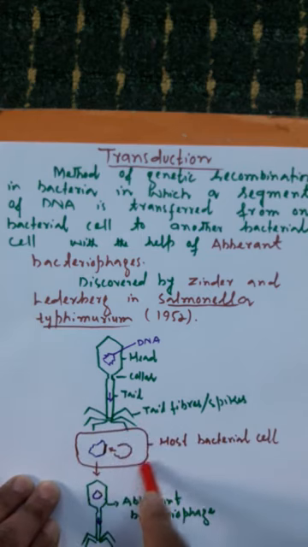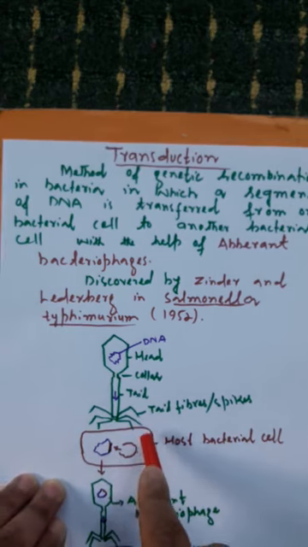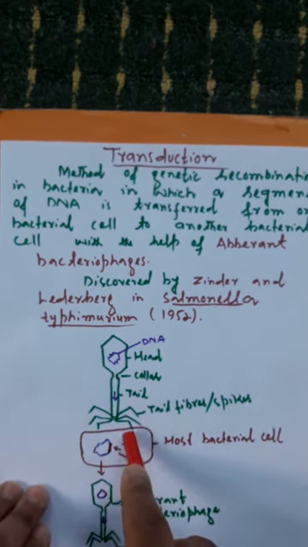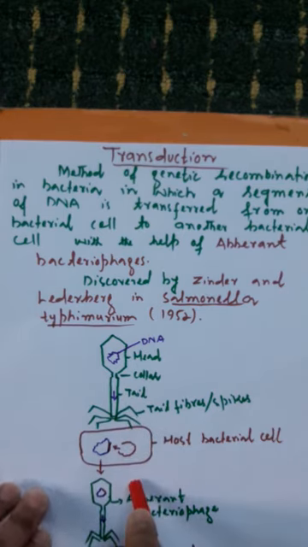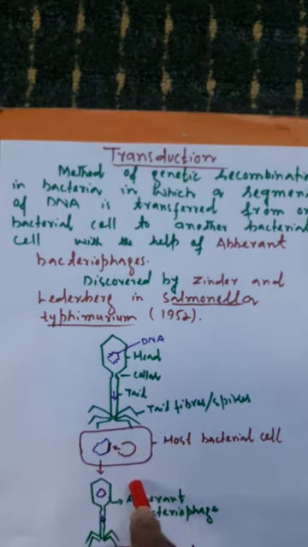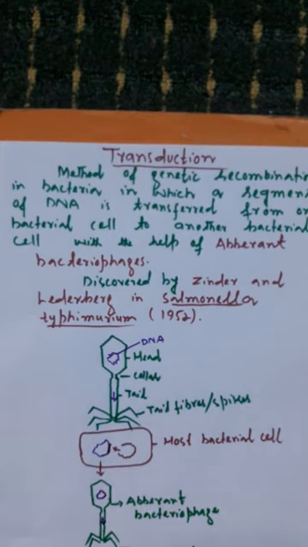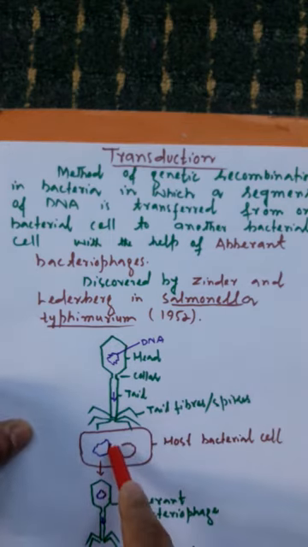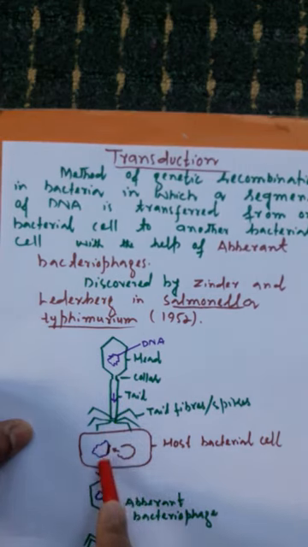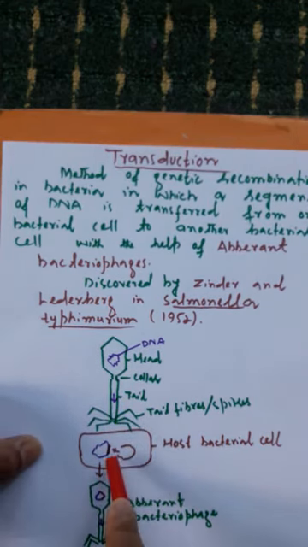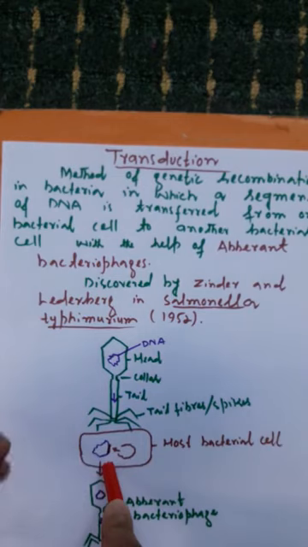By pilot proteins, they get attached to specific receptors in the cell wall of the bacterial cells, and this is called attachment or adsorption. You have to remember, a specific bacteriophage can attack a specific type of bacterial cell.